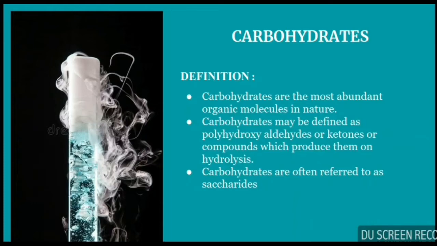Carbohydrates are the most abundant organic molecules in nature. Carbohydrates may be defined as polyhydroxyaldehydes or ketones, or compounds which produce them on hydrolysis. Carbohydrates are often referred to as saccharides, which is sugar. They are the most abundant organic molecules because they are made of carbon, hydrogen and oxygen. And you can find these carbohydrates in whatever you consume or use in your daily activities.